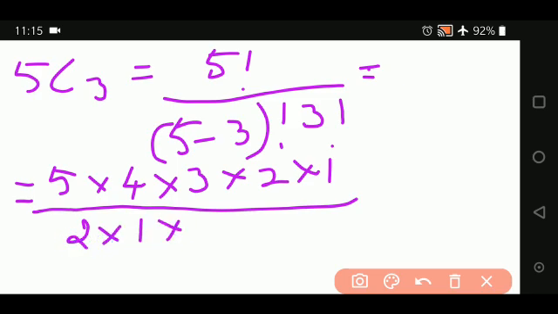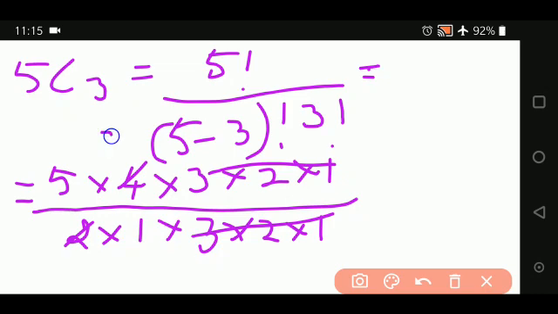Then 3 factorial means 3 into 2 into 1. What all gets cancelled? So 5 into 2 is 10. So the answer of 5C3 will be equal to 10.